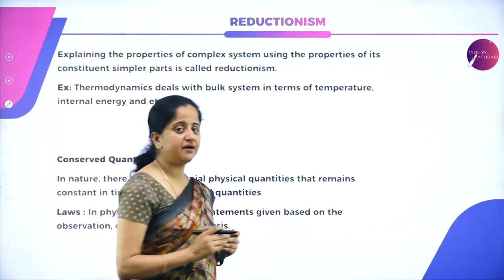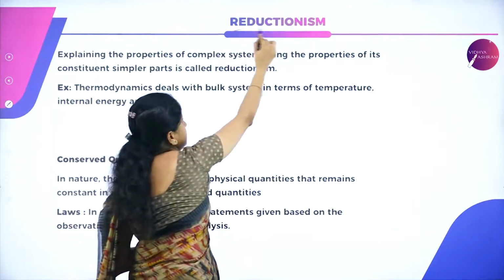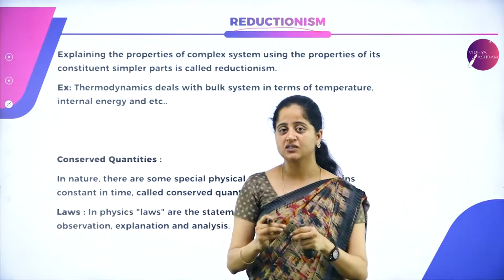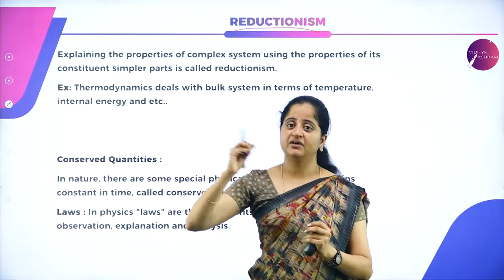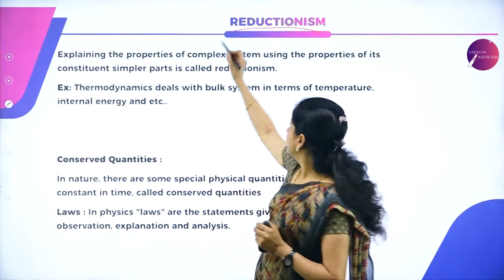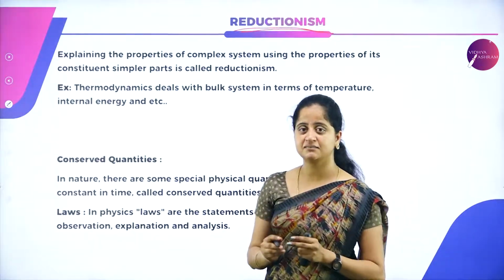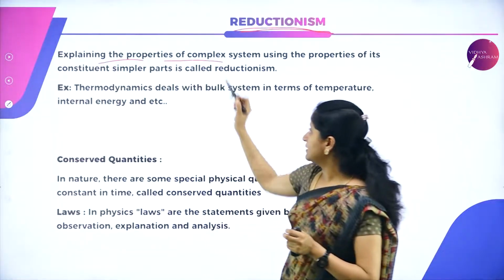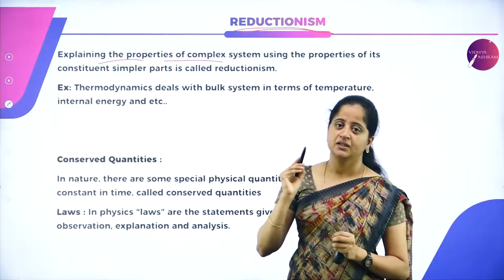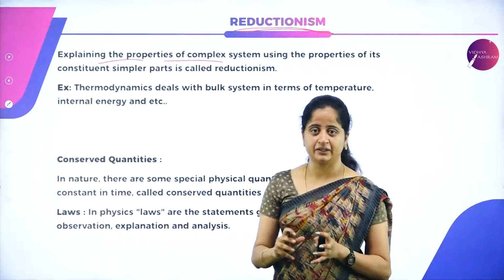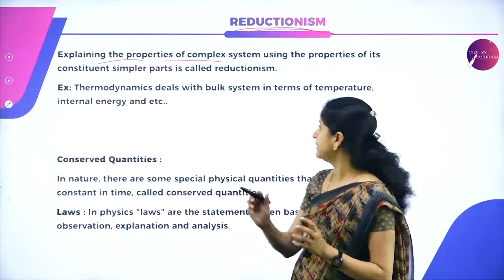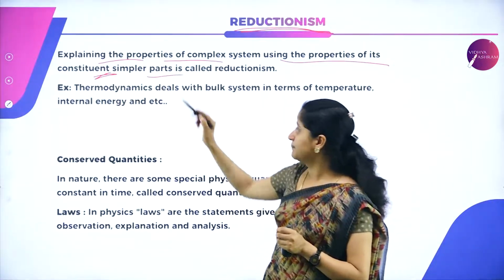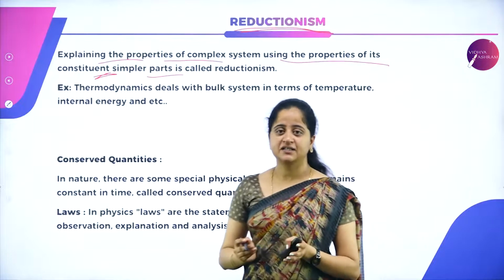Next we have the concept of reductionism. Unification is nothing but combining different laws or different domains to give a different law. And what does reductionism mean? Reductionism is quite opposite to unification. The meaning of complex is difficult. Explaining the properties of a complex system using the properties of constituent simpler parts is called reductionism.